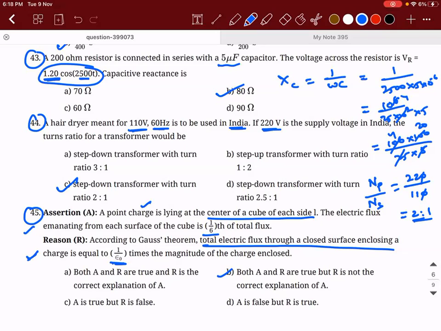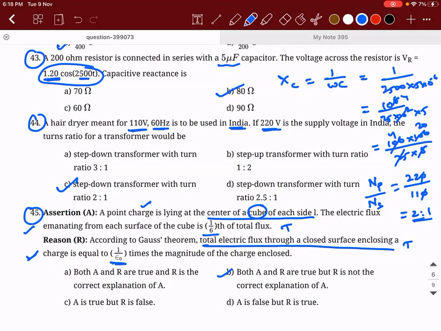When you treat them as separate problems, you have to see if the individual statements are right. Individually, those two problems are right. But what is the subject they are trying to talk about? In the first one, the subject is a cube. In the second one, the subject is not the cube. It is Gauss law. It is a closed surface. It can be anything. So individually, they both are right, but the reason is not supporting the assertion, because in the reason, nowhere do they speak about the cube. So that is why the option is B.